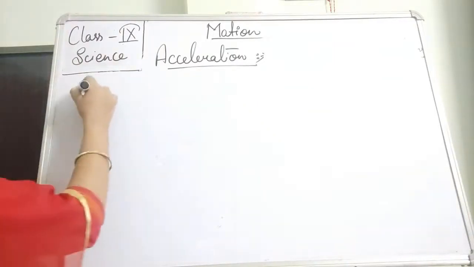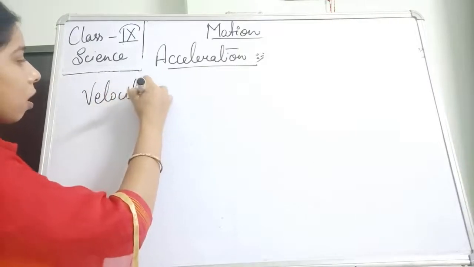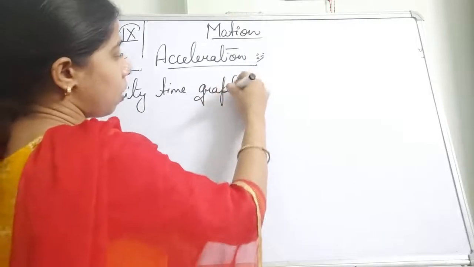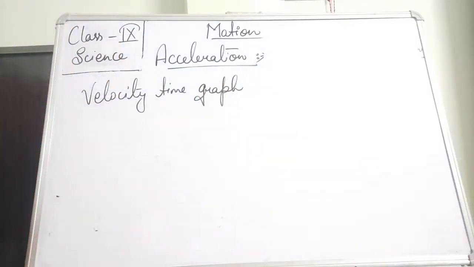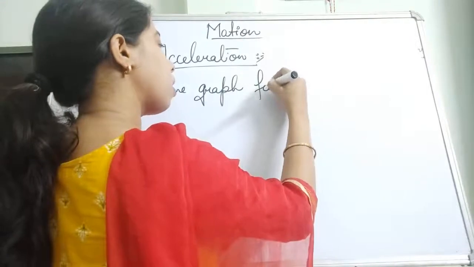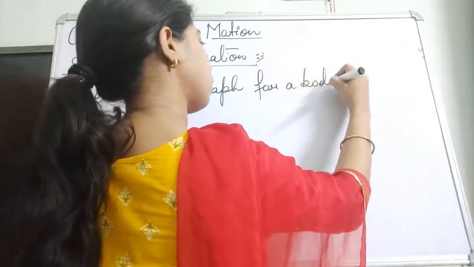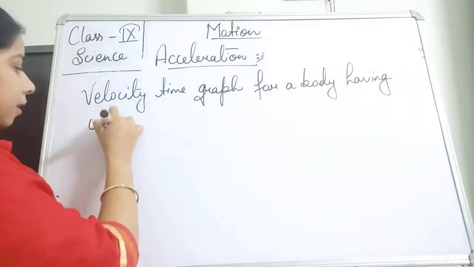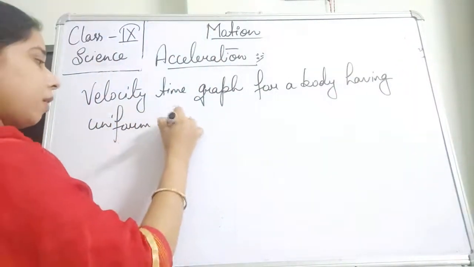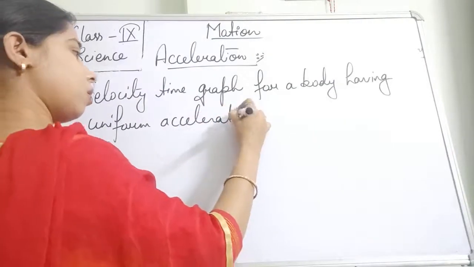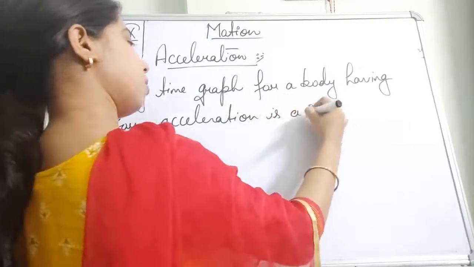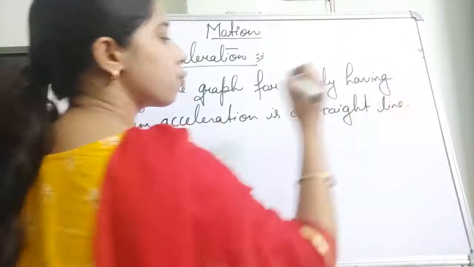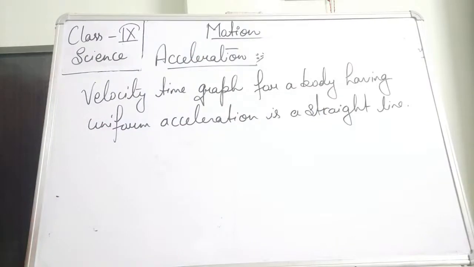So, the velocity-time graph for a body having uniform acceleration is a straight line. Okay, why?